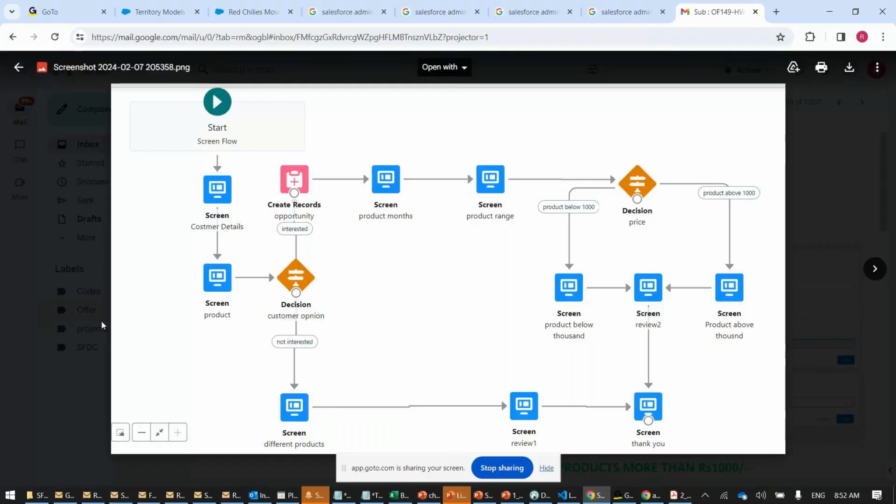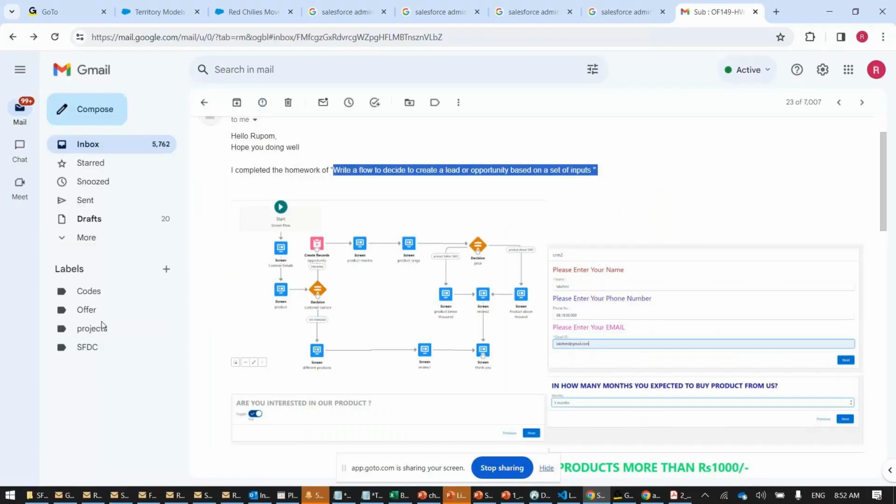To be frank, you guys at this moment can't even imagine what level you'll go to with me in the coming days. You might have come with your expectations that Rupam will teach you this. Multiply that by 100. That is what I will give you. You have come with an expectation of what you want from this class. If I give you that, you'll be happy. But I'm saying, whatever you're expecting, multiply it by 100, beyond your imagination. You will not even imagine the level that I will take you to.